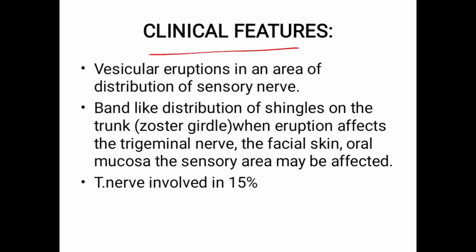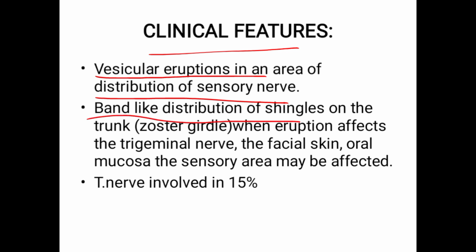Clinical features: vesicular eruption, as we have also read before. Now the distribution is sensory. In primary gingival stomatitis we read that it was variable, but here it is along the sensory nerve.